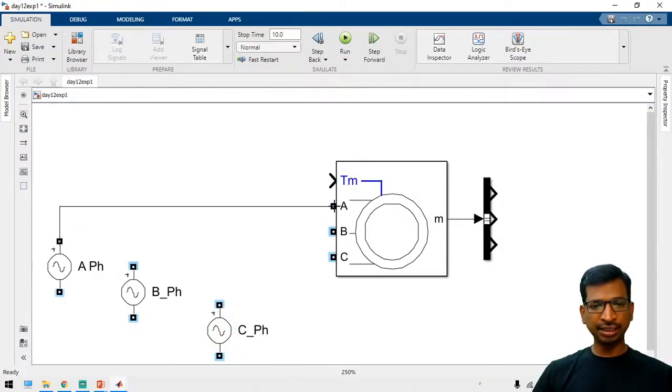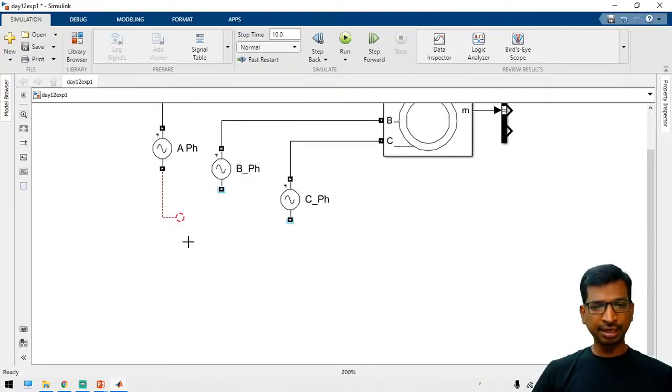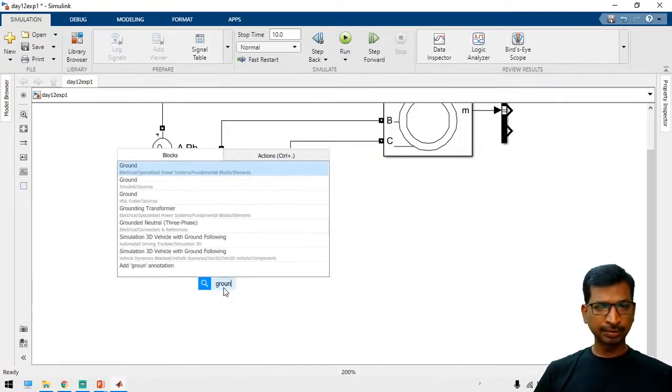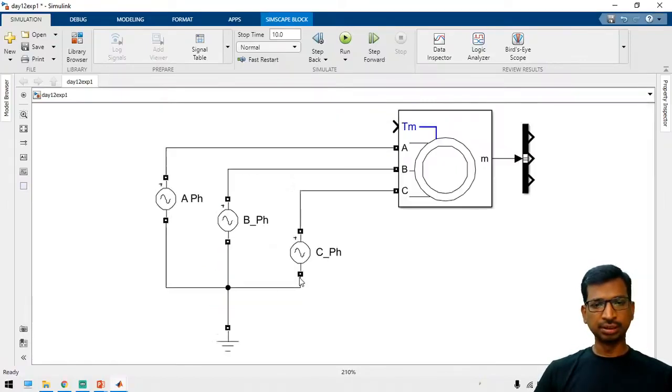Now connect A, B and C. Interconnect all the negative or neutral terminals and take a ground. Now we have applied 3-phase voltage to this motor.